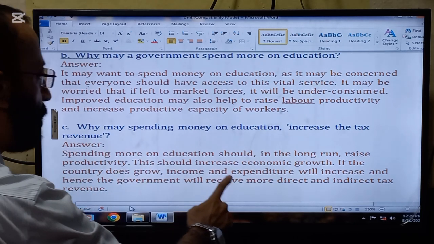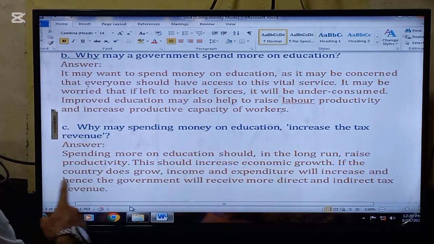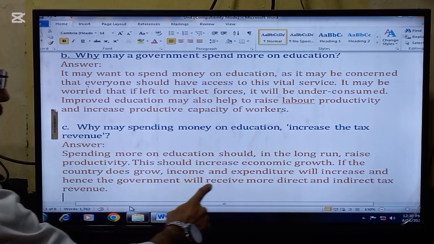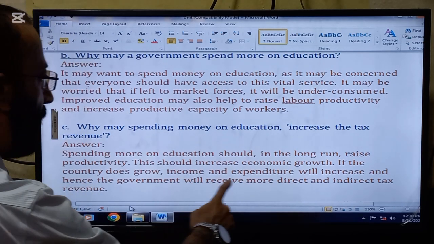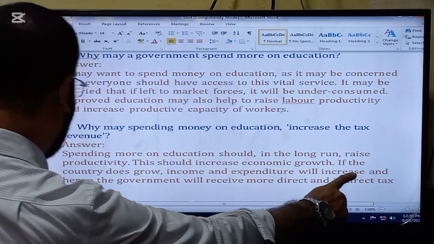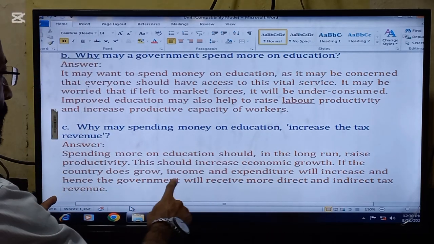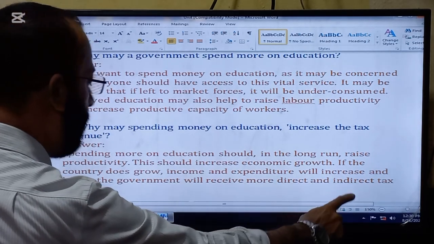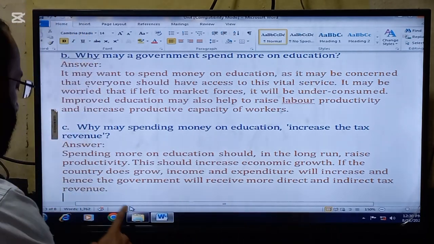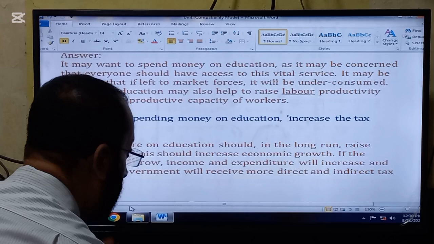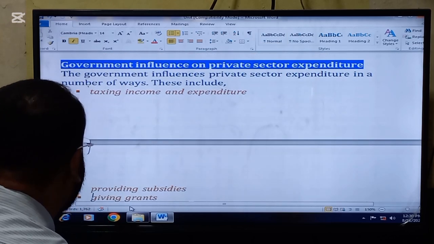Spending more on education should, in the long run, raise productivity. This should increase economic growth. Sorry, if the country does grow, income and expenditure will increase, and hence the government will receive more direct and indirect tax revenue. So this is in the long run.